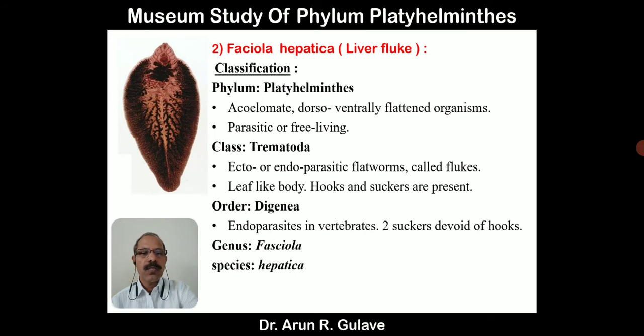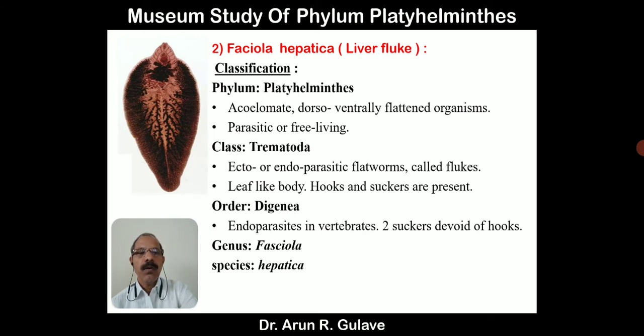Presence of 2 suckers, but they are without hooks. Genus Fasciola and species hepatica. Fasciola hepatica. This is about the classification of liver fluke or Fasciola hepatica. We have discussed it with reasons.